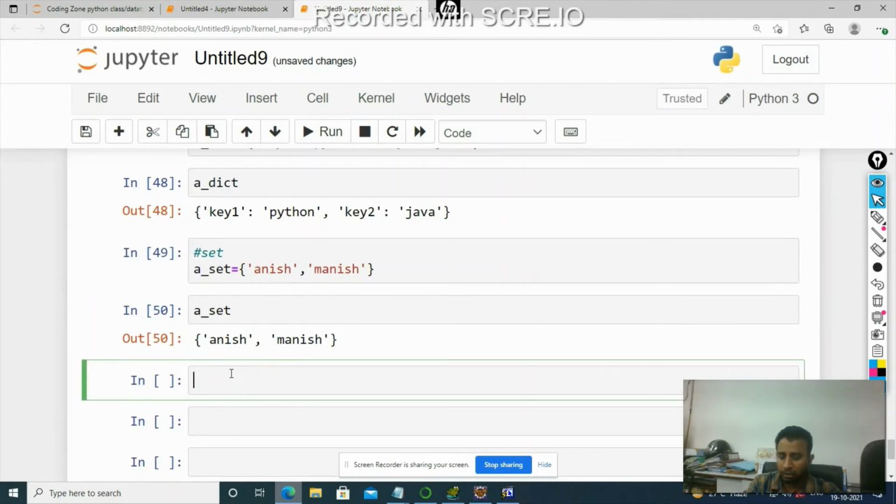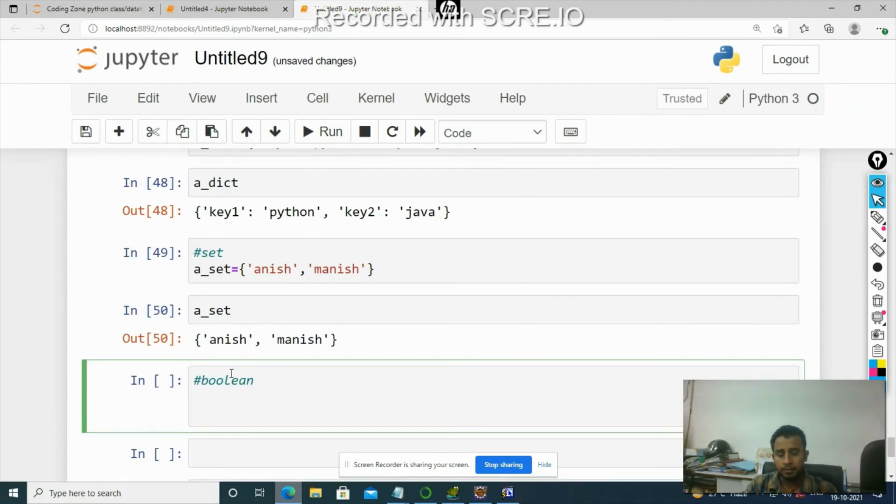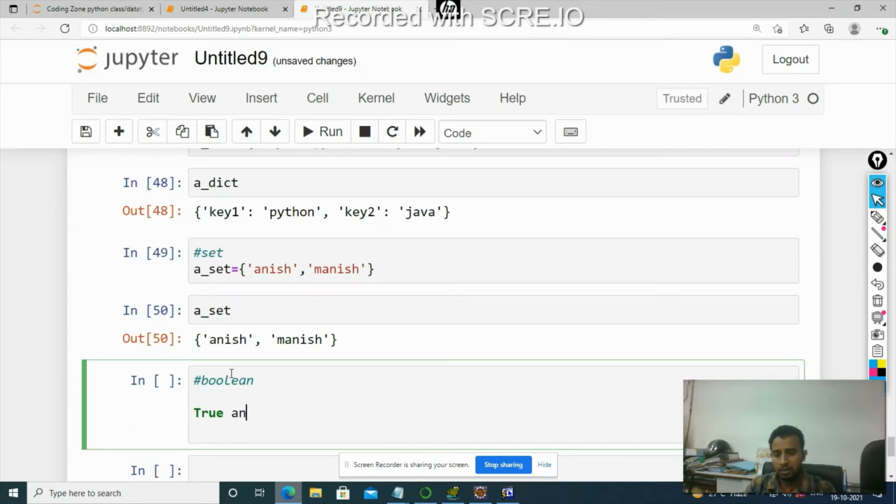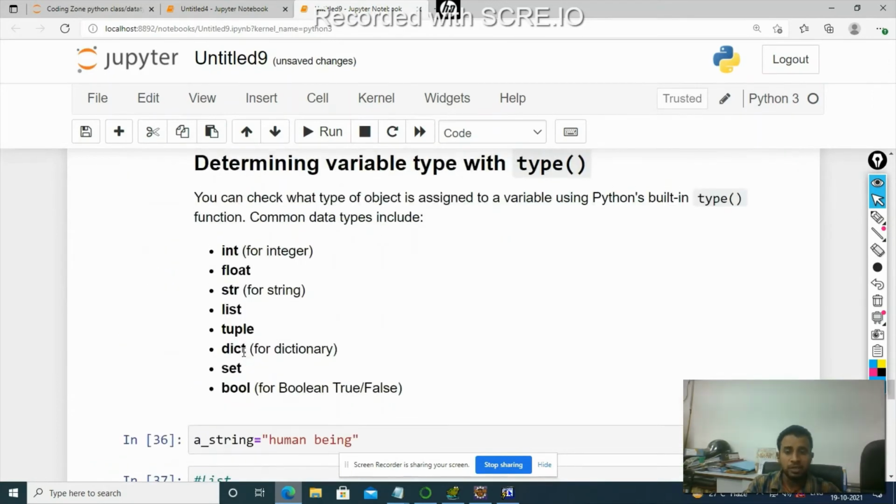And last but not the least, Boolean. Okay, and the Boolean data type has only two values, true and false. These are important basic data types we have in Python.